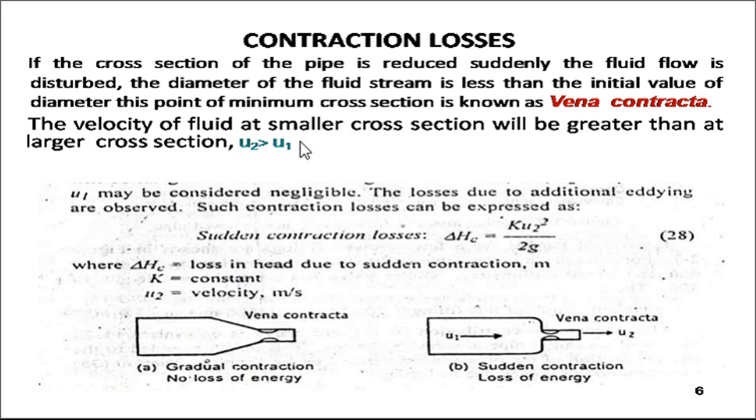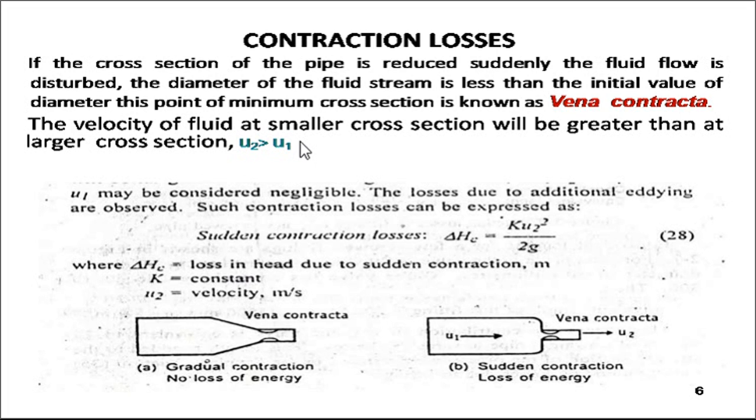It is a more widely used term in the case of the venturimeter, where this happens while operating it. So we can define the vena contracta: if the cross section of the pipe is reduced suddenly, the fluid flow is disturbed and the diameter of the fluid stream is less than the initial value of the diameter. The point of minimum cross section is known as the vena contracta.